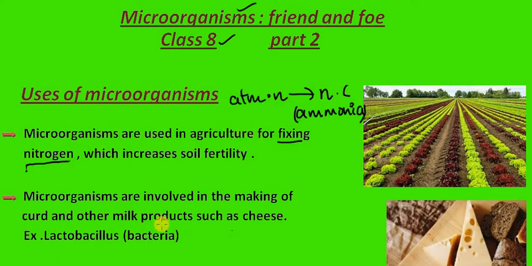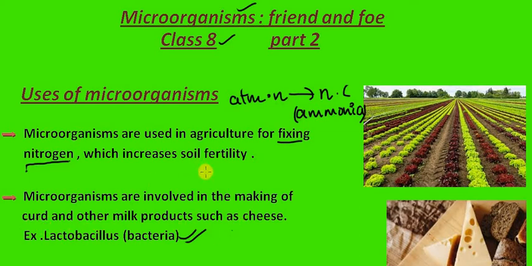Okay. So let's look at the second point. Microorganisms are involved in the making of curd and other milk products such as cheese. So the best example for this is lactobacillus, which is a bacteria. And this lactobacillus is actually involved in the making of curd.